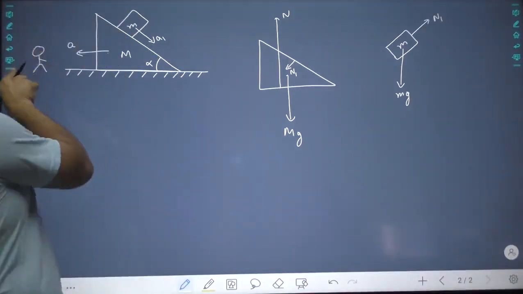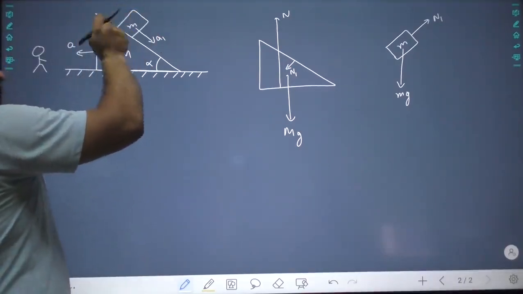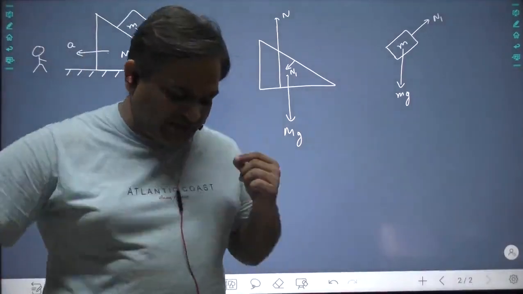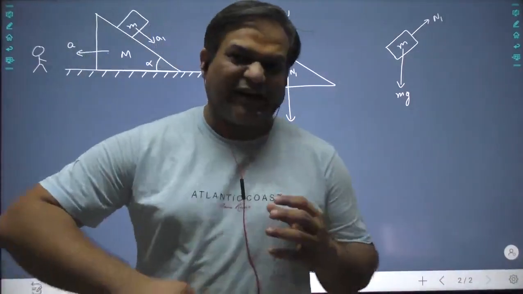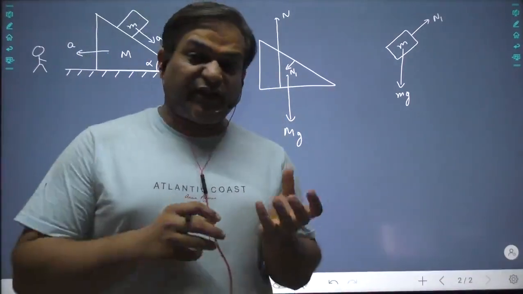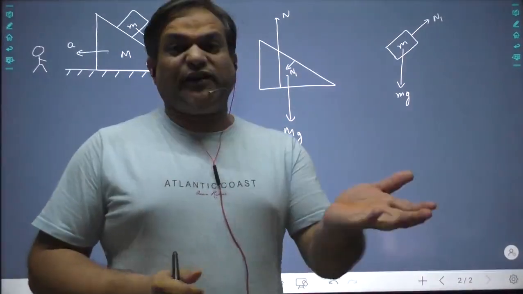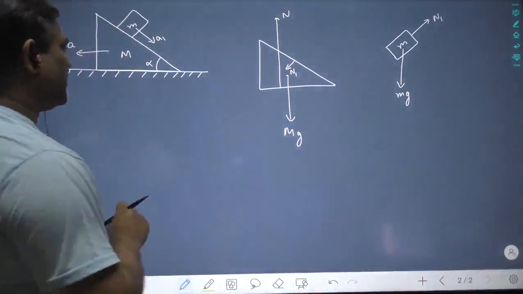So with respect to Earth, this will have some different acceleration by adding a1 and a vectorially. Whenever we assume acceleration of any object, we always assume acceleration of that object with respect to the support on which it is put. If the support itself moves, then vectorially everything changes. Now try to understand that.